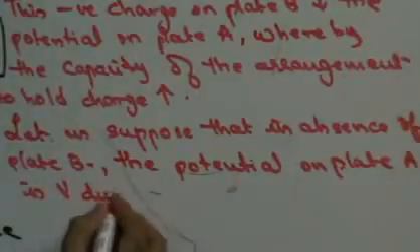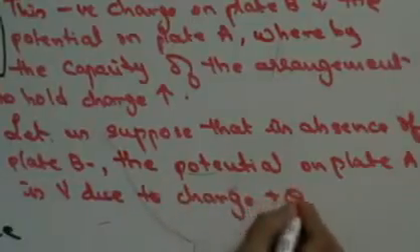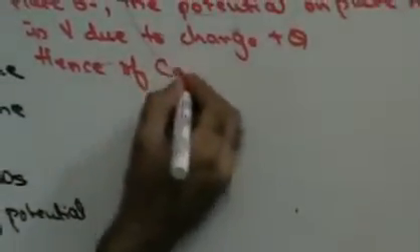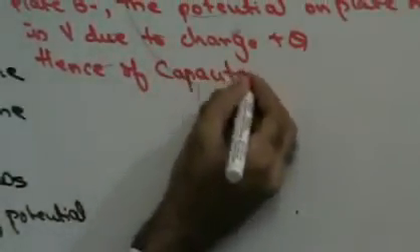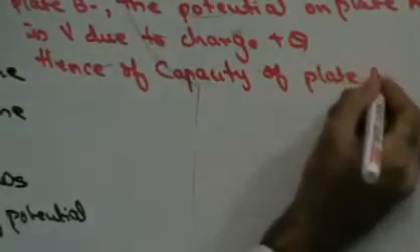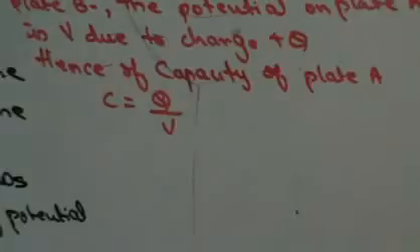Due to the charge plus Q, there is a charge plus Q that induces the potential of V on plate A, right? Hence, I can say that the capacity of the conductor, the capacity of plate A, C, will be nothing but Q upon V, right?